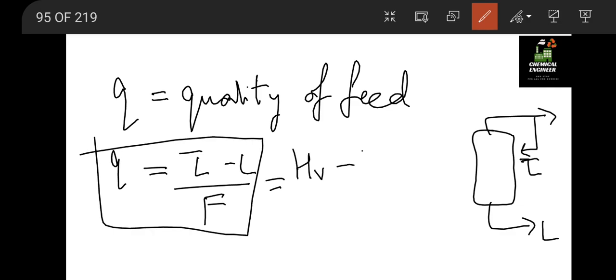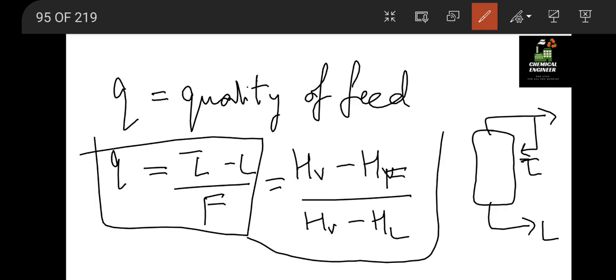to HV minus HF divided by HV minus HL. L is for the liquid, enthalpy of a liquid. F is the enthalpy of a feed. HV is the enthalpy of a vapor. Okay, so this is how we can calculate the Q value.